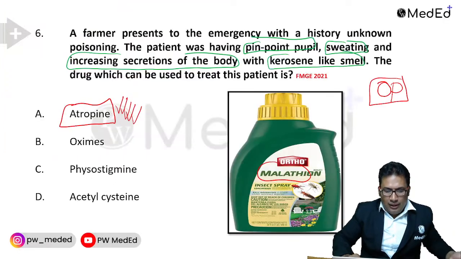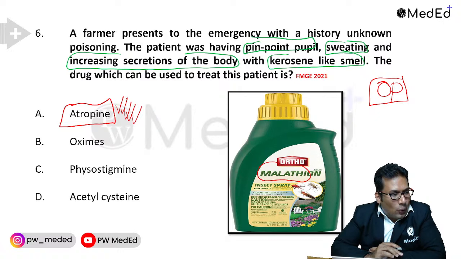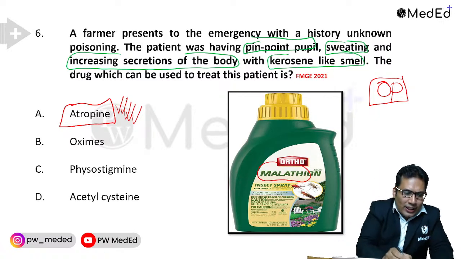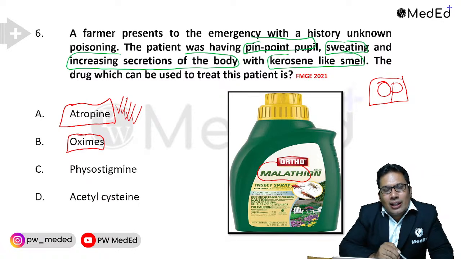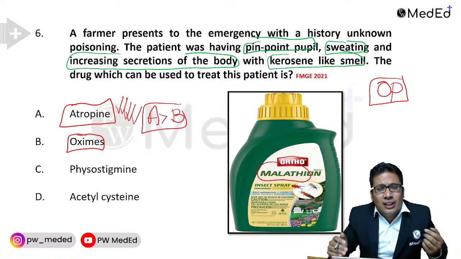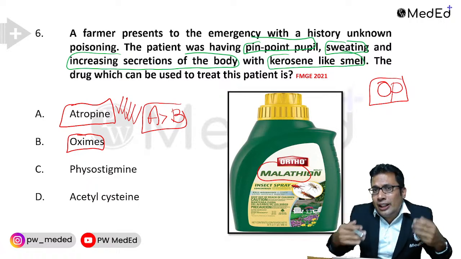So my dear student, what is the answer? The answer is atropine. Why not oximes? Atropine is better than oxime as the correct answer, because oxime also can be given in OP poison, for example pralidoxime, diacetyl monoxime.